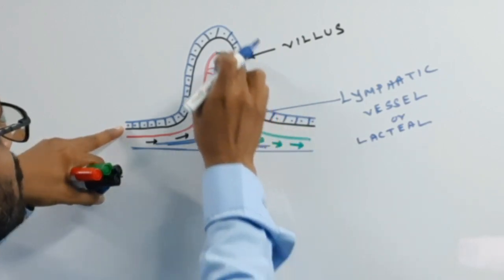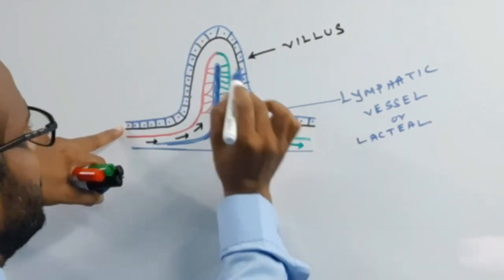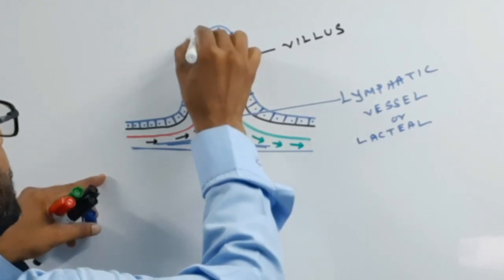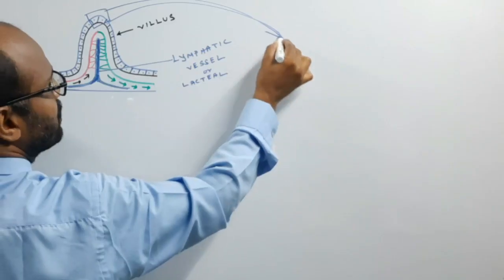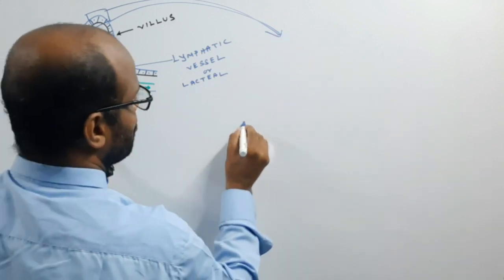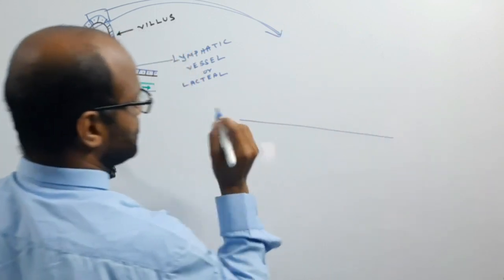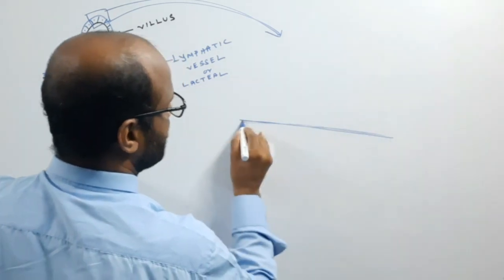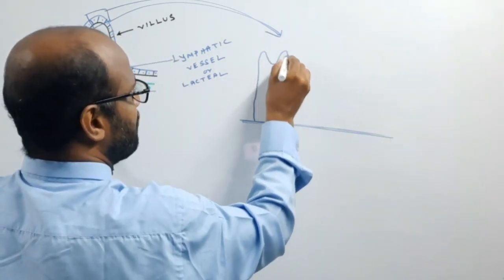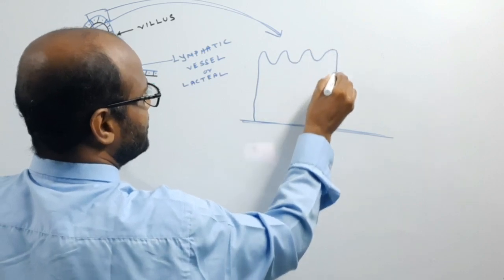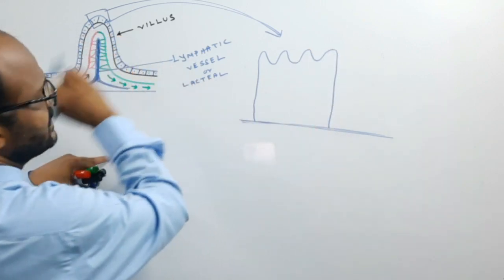This is the mucosa epithelium, and here if you take the section, then you find the basement membrane, and here is an individual epithelial cell.